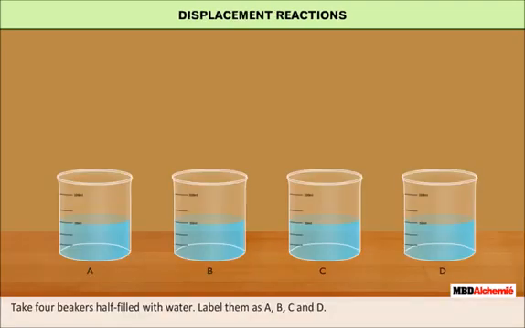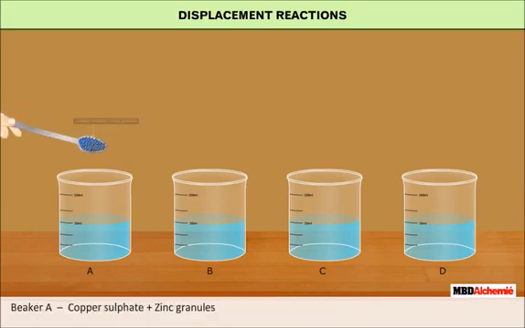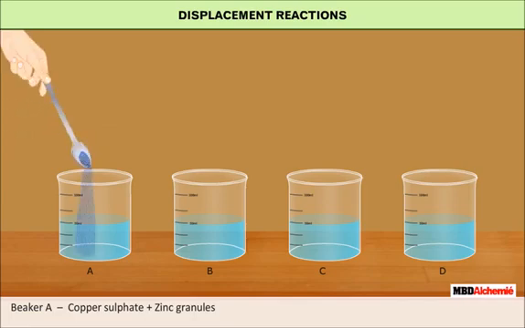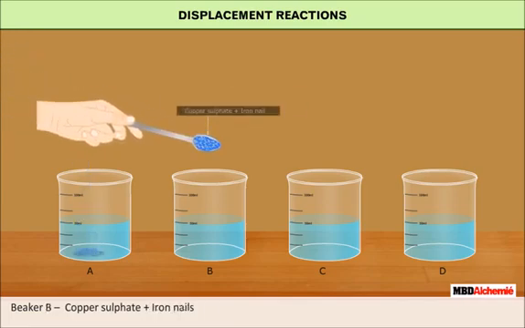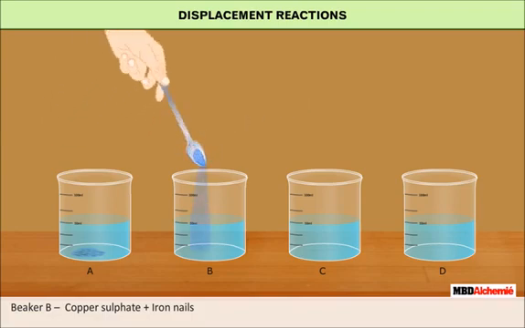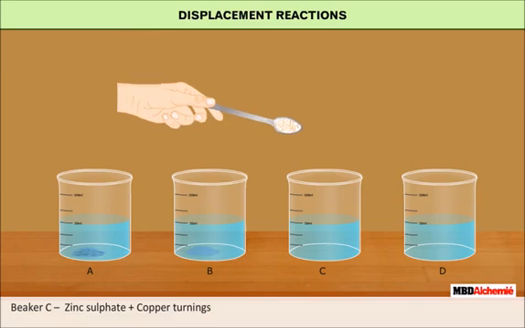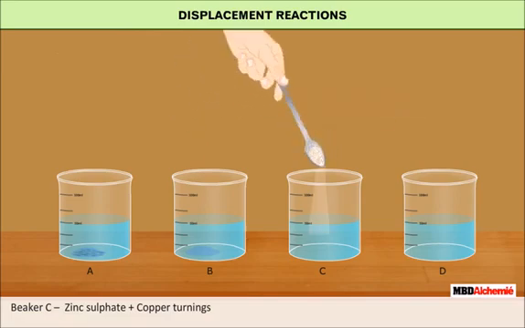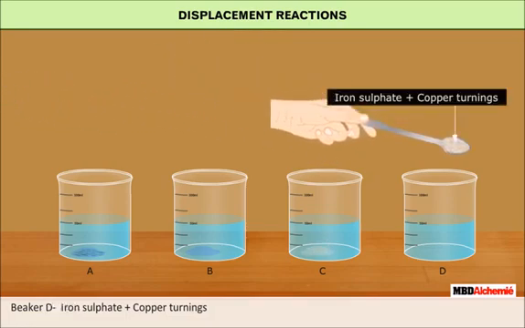Take 4 beakers half filled with water and label them as A, B, C and D. Add a mixture of copper sulfate and zinc granules, copper sulfate and iron nails, zinc sulfate and copper turnings, iron sulfate and copper turnings.